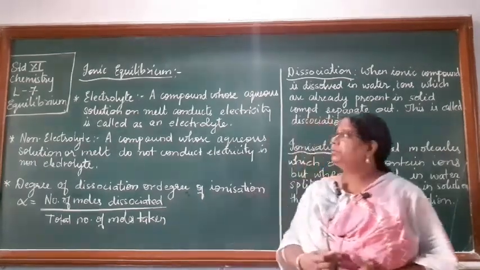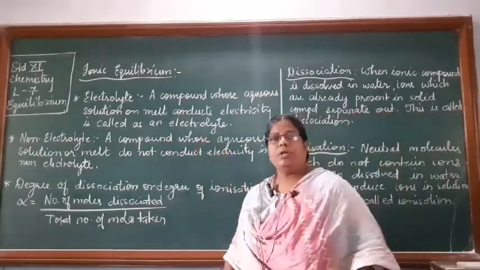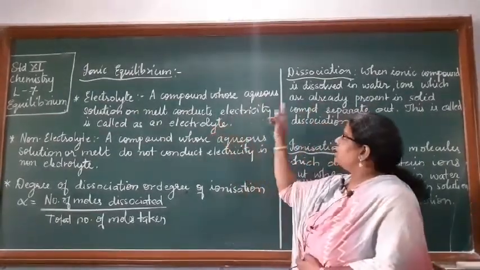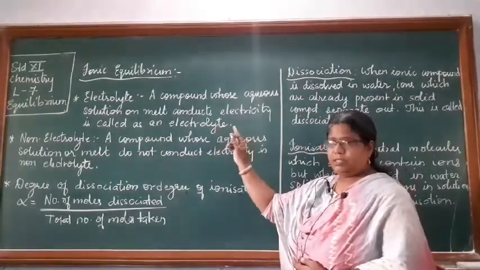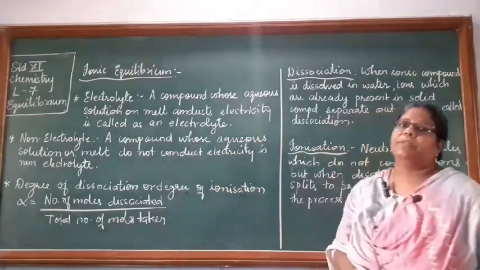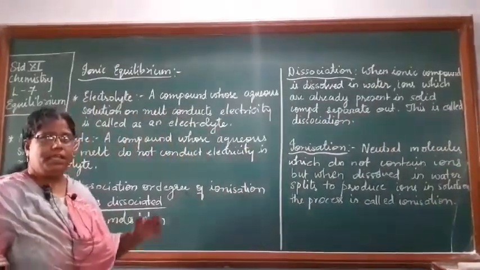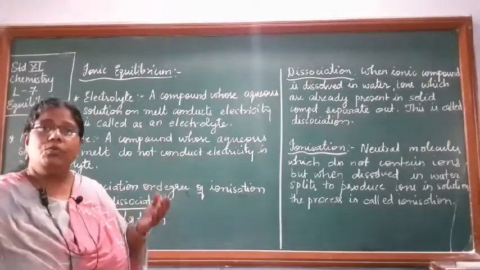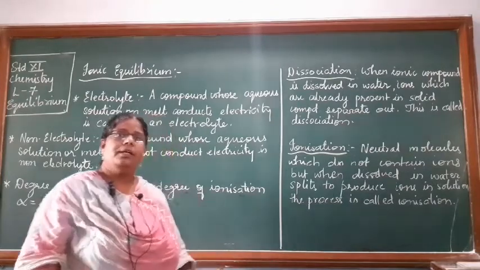the ionic equilibrium. Okay. उसमें सबसे पहला है इलेक्ट्रोलाइट. What is the meaning of electrolyte? Electrolyte is a compound whose aqueous solution or melt conducts electricity, then it is called as an electrolyte. Are you understanding? Any compound when you add it to water, मतलब उसका aqueous solution बन गया. अगर वो aqueous solution इलेक्ट्रिसिटी को कंडक्ट करता है, then it is called as an electrolyte.